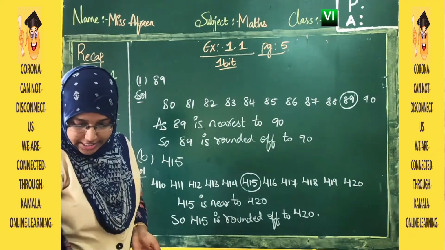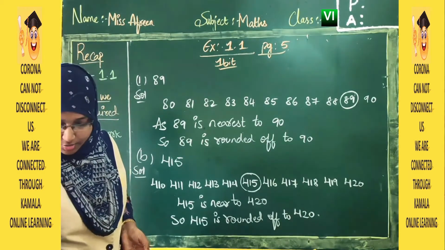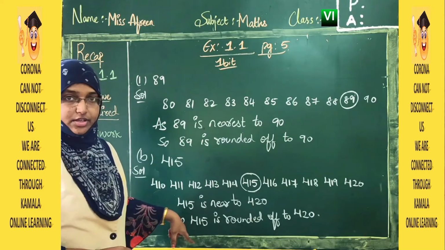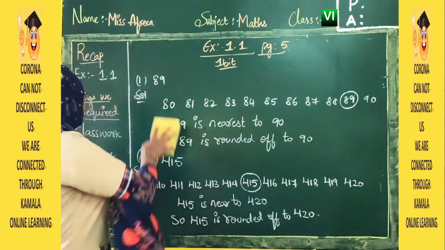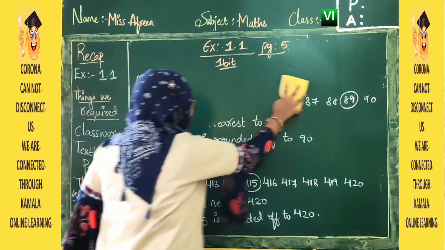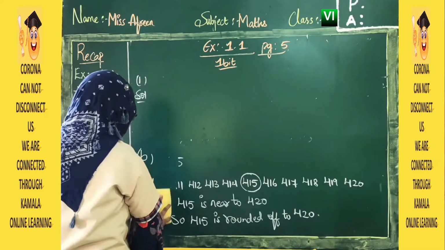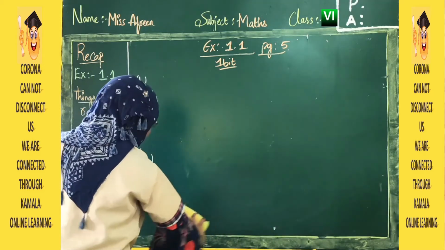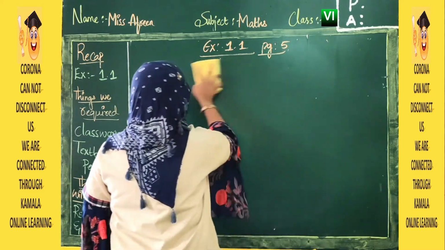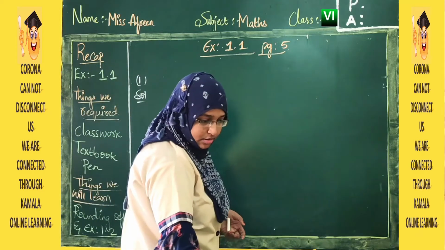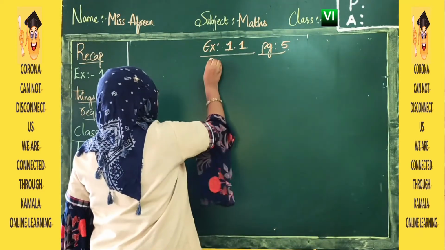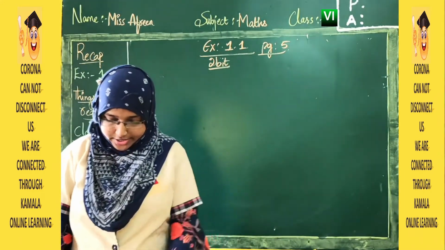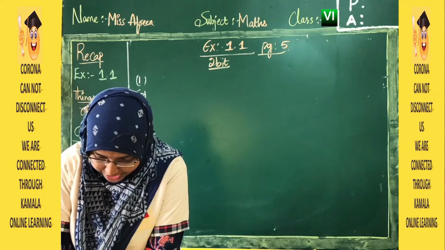Now let us move to our second bit. In the first bit there are more to see, third and fourth. These are the same as the first and second one, so try to solve them. Now let us move to our second bit. Our second bit is nearest to hundreds. Round off the following numbers to the nearest hundreds.